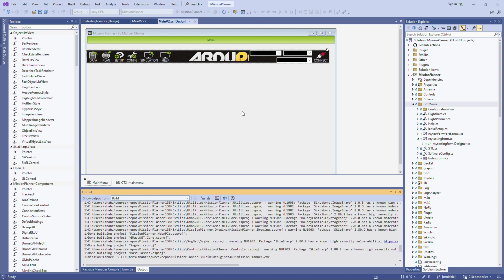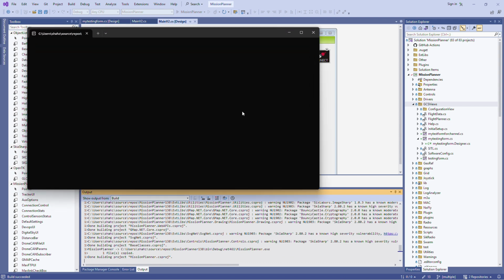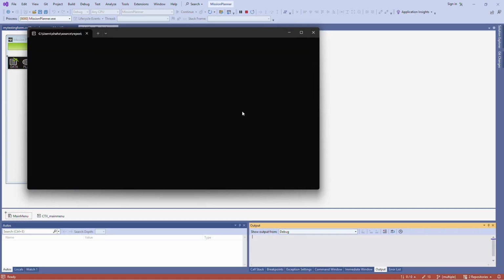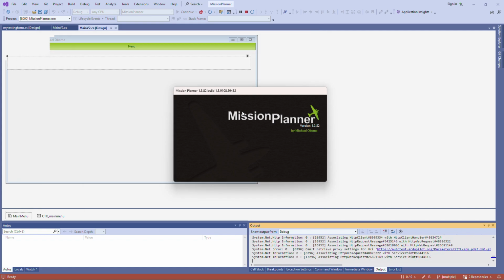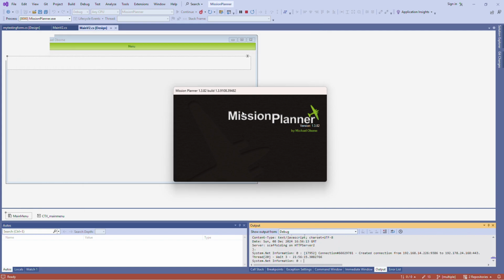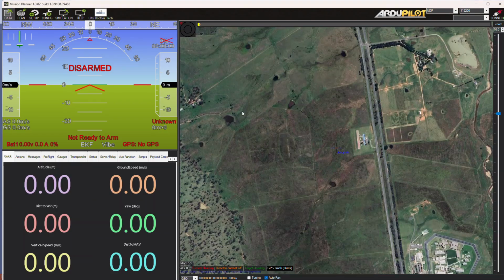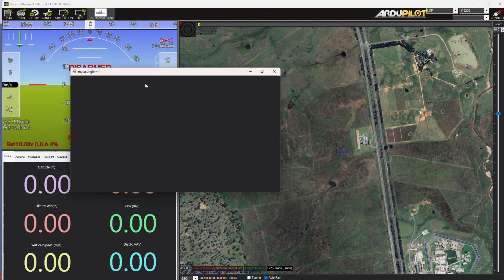As you can see, the Mission Planner successfully compiled. Now it's time to check the reality. Now I'm going to test our tool strip button. So congratulations, you have done it.